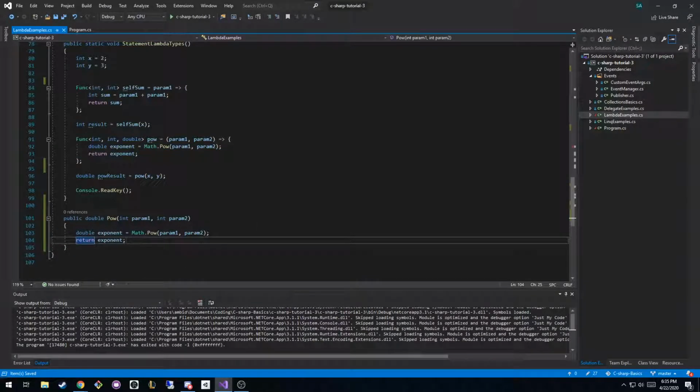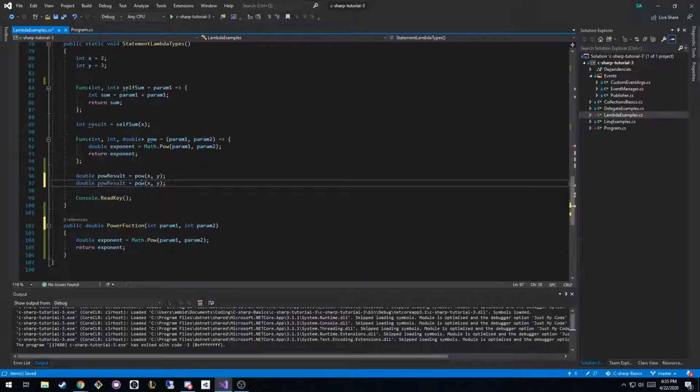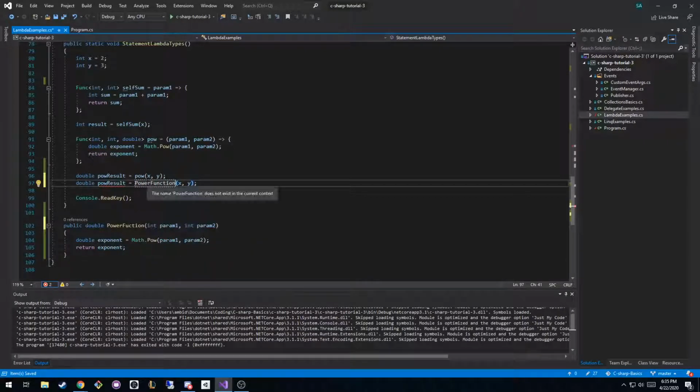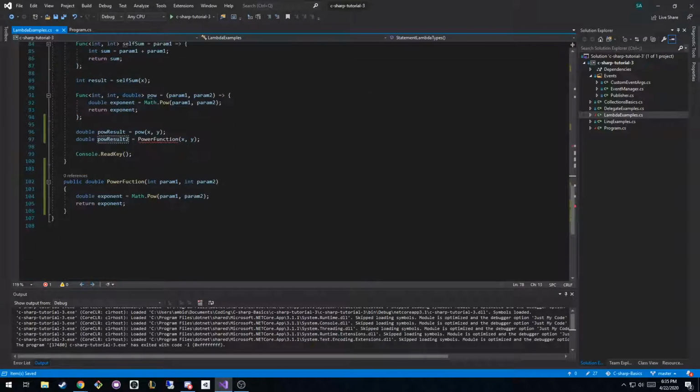and if I wanted to instead, I could just change this to power. We'll change the name of it so it's a little bit more clear. If I duplicated this and called power function, okay, it's mad at me because it wants a different variable name. Secondarily, this function is static, so it wants this function to be static, which means we're going to have to call it like this. And I did something dumb. What did I do? Does not contain a definition for power. I'm doing something dumb. What am I doing?